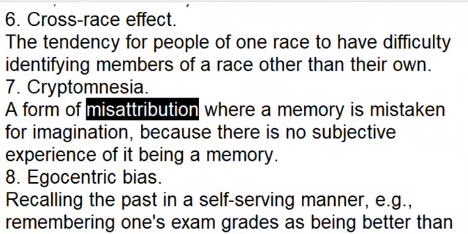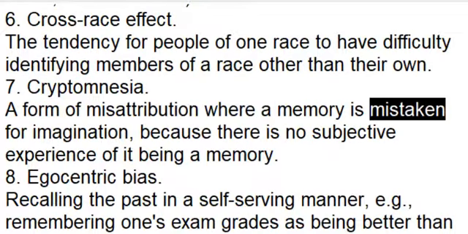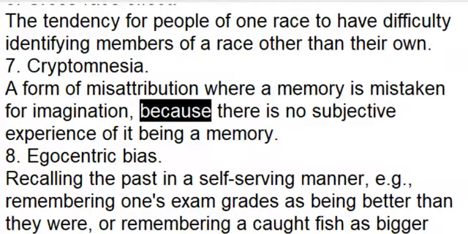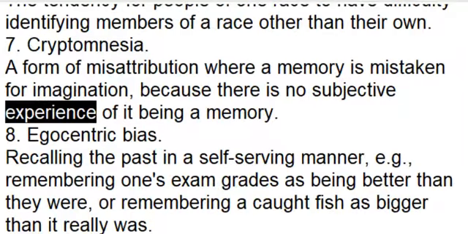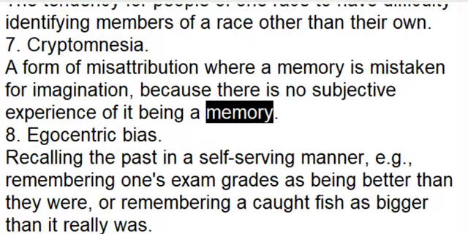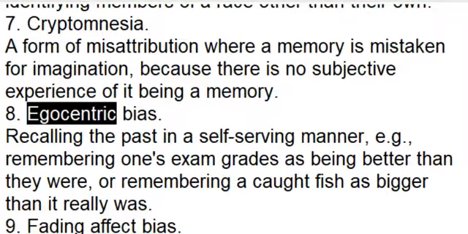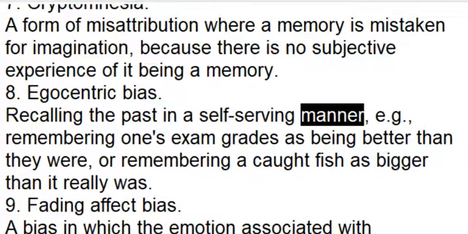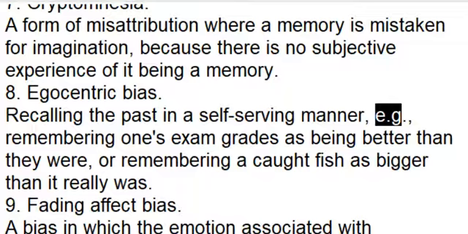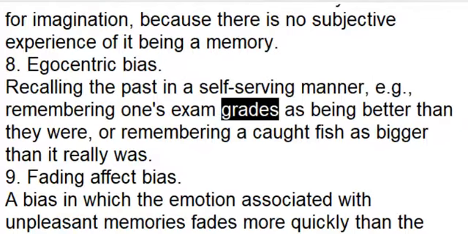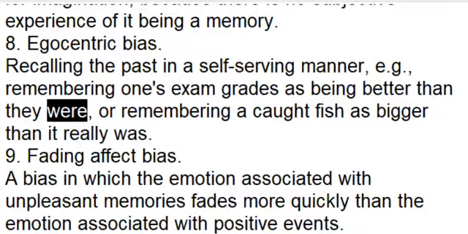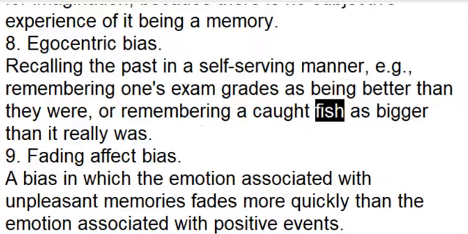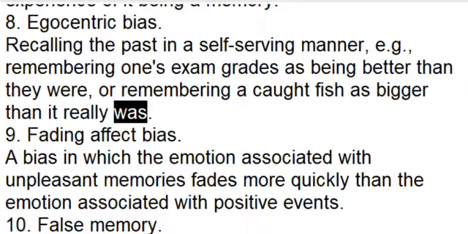A form of misattribution where a memory is mistaken for imagination, because there is no subjective experience of it being a memory. 8. Egocentric bias. Recalling the past in a self-serving manner. For example, remembering one's exam grades as being better than they were. Or remembering a caught fish as bigger than it really was.